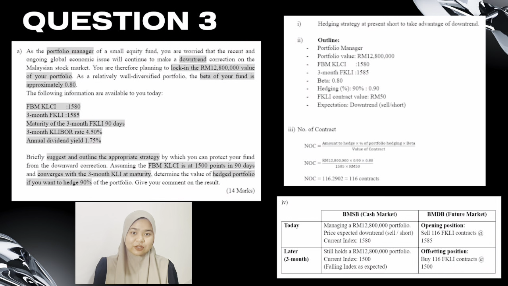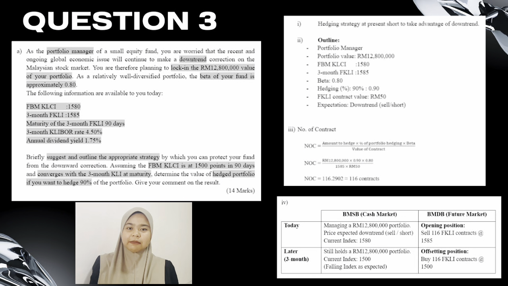First, we choose the strategy. Because the manager already owns the shares and expects the market to fall, we use a short hedge. This means we sell FKLI futures contracts. We use a short hedge because when the market goes down, the portfolio loses money, but the futures position makes a profit. The profit from the futures helps to cover the loss from the portfolio.